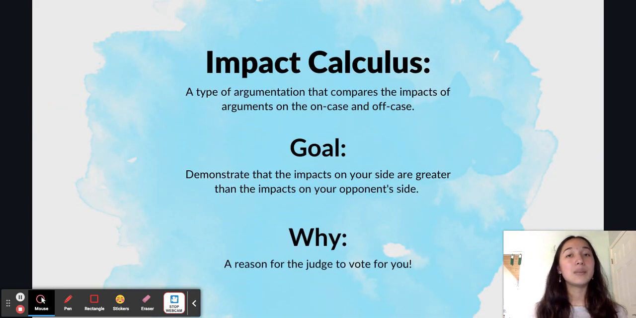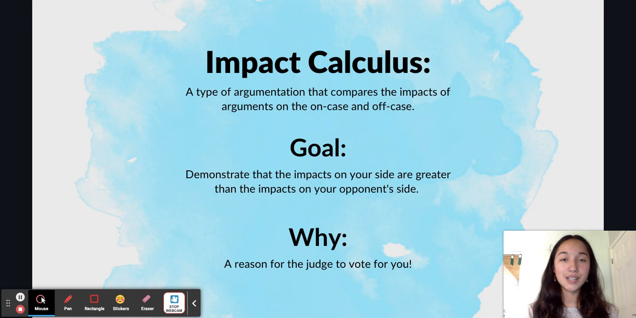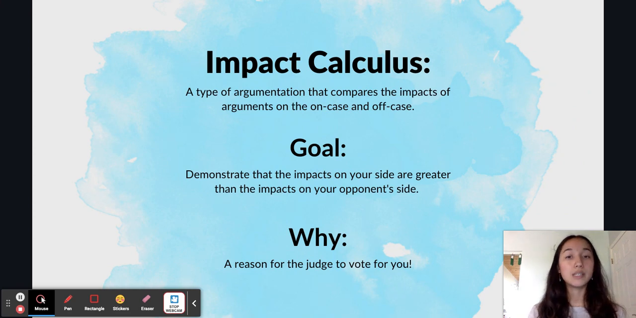Now let's discuss a slightly more complex idea, impact calculus. Impact calculus is a type of argumentation that compares the impacts of arguments on the on case, or the government team's case, and the off case, or the opposition team's case. The goal is to ultimately demonstrate that the impacts on your side are greater than the impacts on your opponent's side.